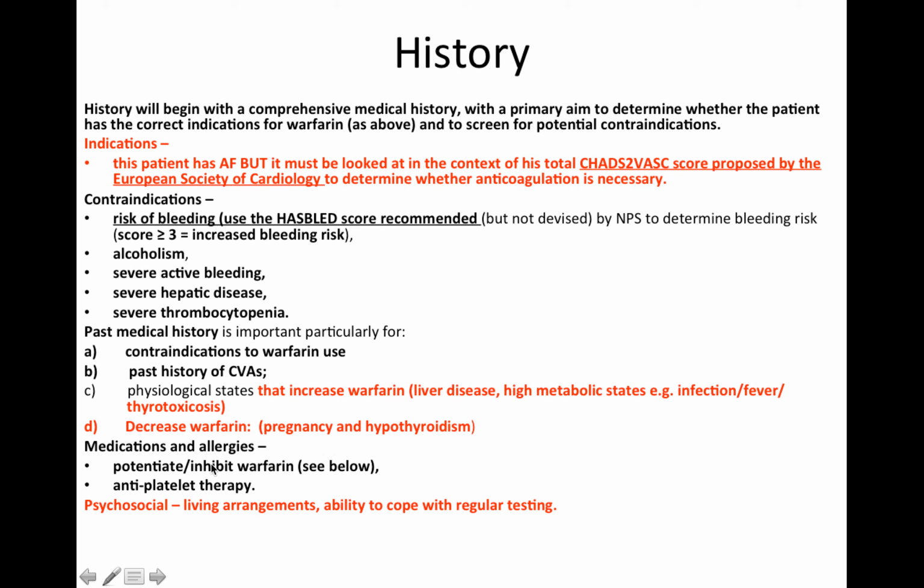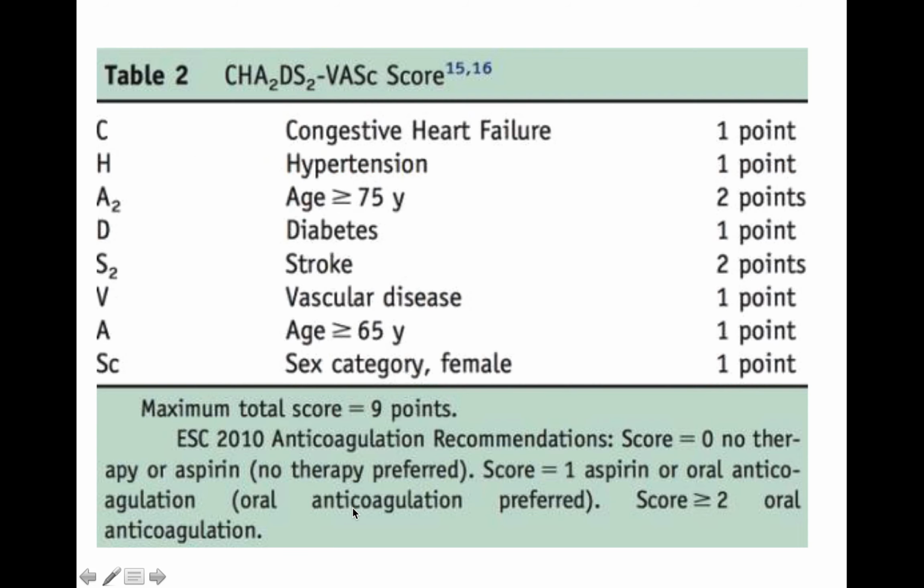I would also like to ask about any medications and allergies which he may be on, and psychosocial history, so his living arrangements, whether he lives rurally or in the city, and whether he's able to cope with regular testing. And if he's not able to cope with regular testing, perhaps a NOAC is more suitable for this patient, such as apixaban, dabigatran, rivaroxaban.